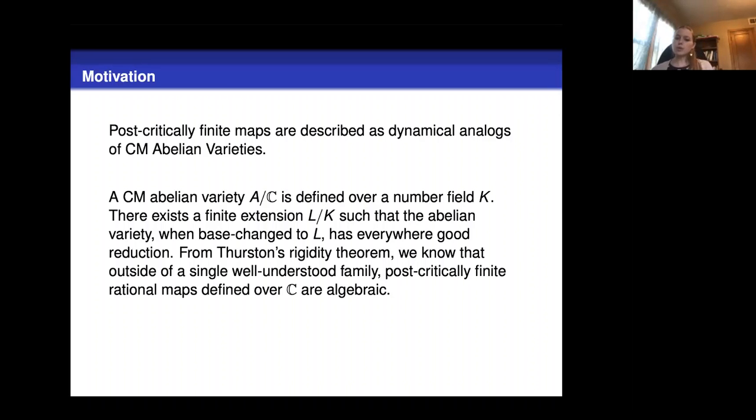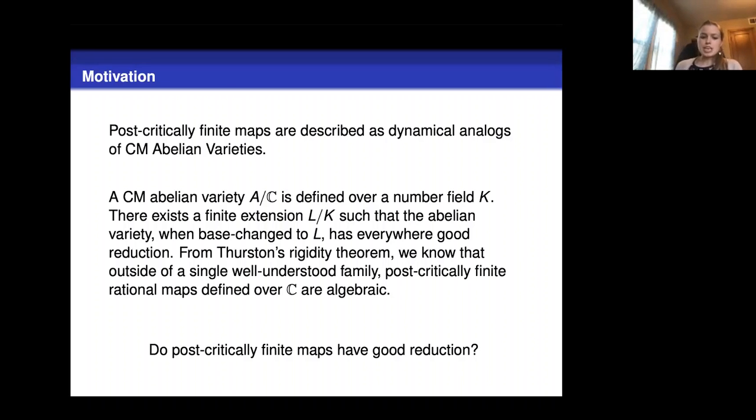So for post-critically finite maps, we know that they are algebraic outside of a single well-understood family, called lattice maps, which we're not going to discuss today. But outside of that family, all the post-critically finite rational maps are algebraic, so we might want to ask about their reduction properties. Do they have good reduction? Or, when do they have good reduction? When do they have persistent bad reduction?